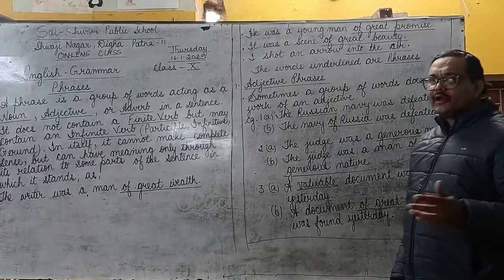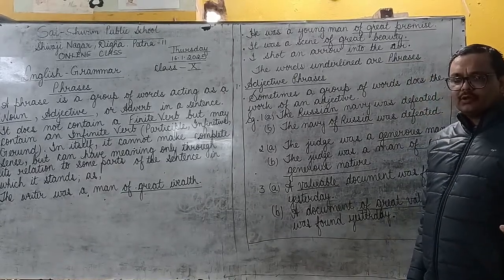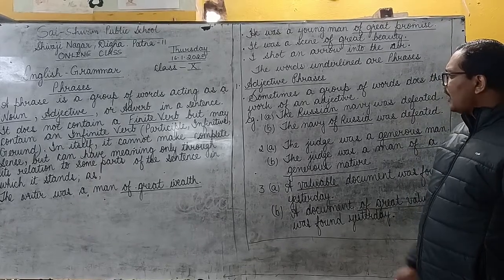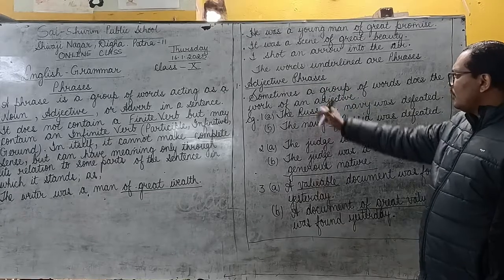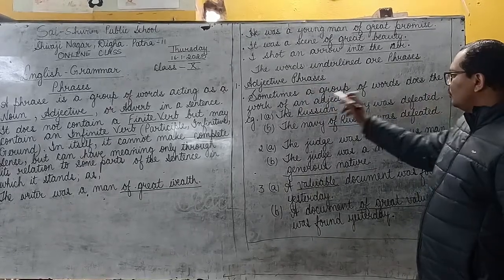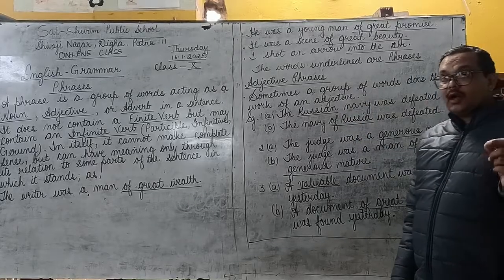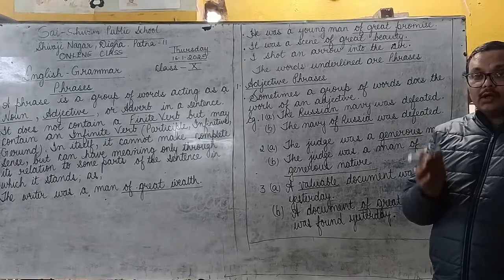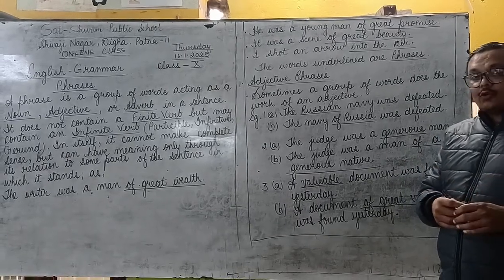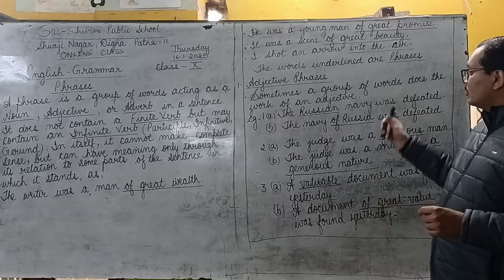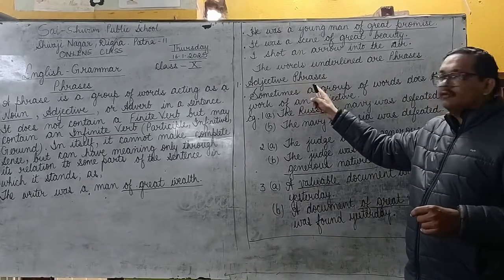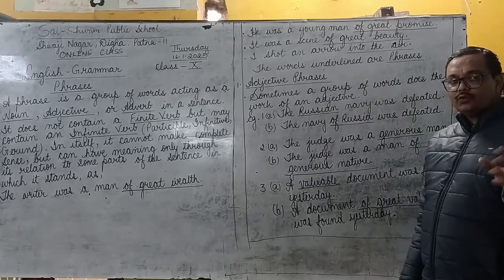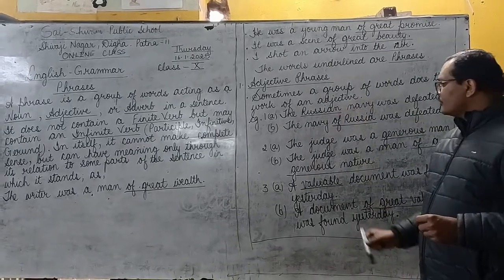Now, there can be different kinds of phrases like adjective phrase, noun phrase, adverb phrase, and so on. So, we will start with adjective phrase. Now, sometimes a group of words does the work of an adjective. Now, when a group of words does the work of an adjective, such a group of words is called adjective phrase. Now, with examples, I am going to explain the adjective phrases.